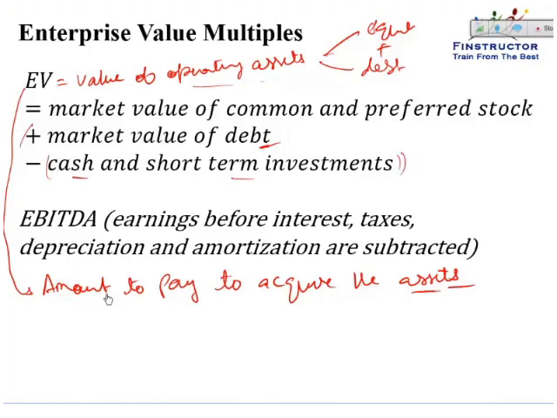So this is the amount of money you have to pay to acquire the assets of a company, or enterprise value is the value of the operating assets, that is the value of equity plus the value of the net debt, net of cash and short-term investments that you can sell off to repay the debt. After you've paid this much money, then the asset is completely yours. You can do whatever you like with it because you've purchased the equity and you've purchased the debt also.